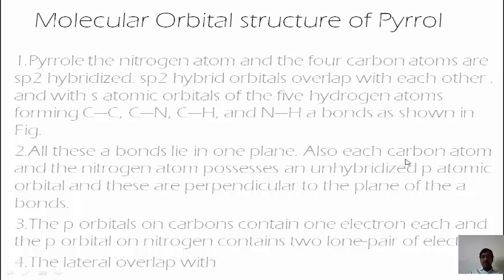Also, each carbon atom and the nitrogen atom possesses an unhybridized p atomic orbital, and these are perpendicular to the plane of the bonds. The p orbital on each carbon atom contains 1 electron, and the p orbital on the nitrogen atom contains the lone pair of electrons, and there is lateral overlapping forming the pi bond.